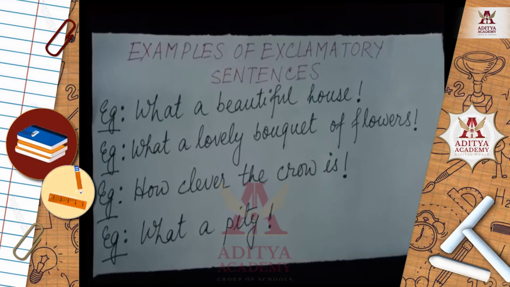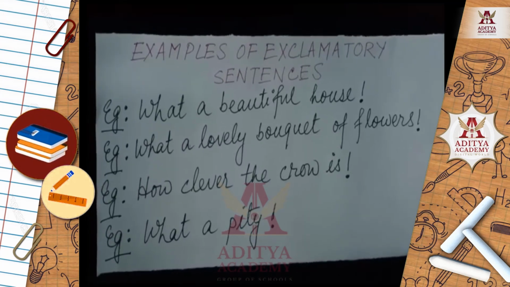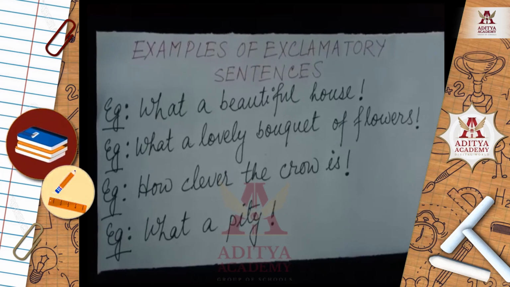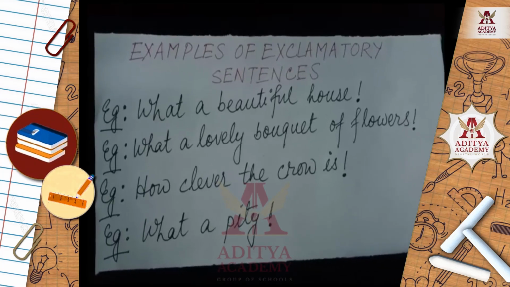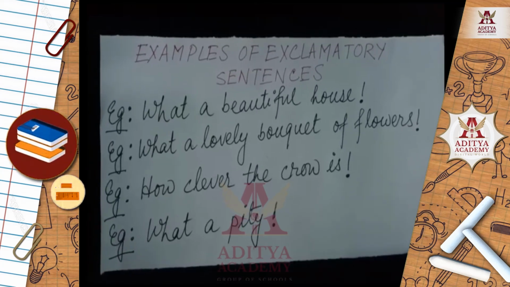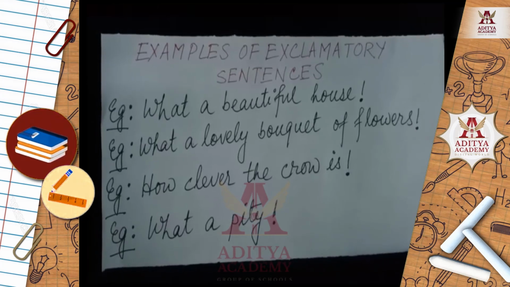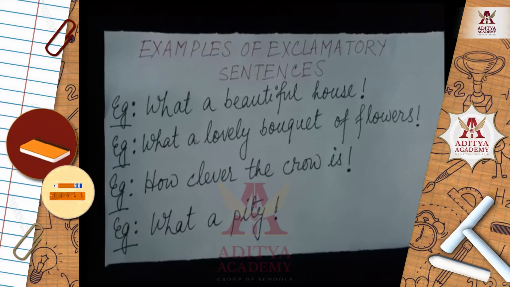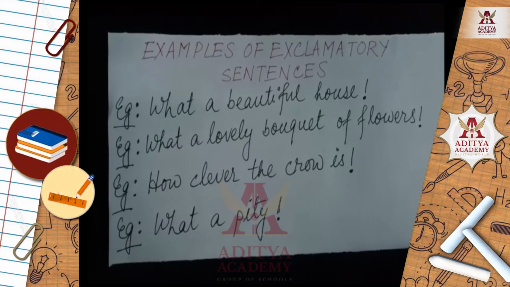This sentence expresses happiness. Example number 2, what a lovely bouquet of flowers. Similar to example 1, when you see a bunch of flowers, you feel very excited and you say, what a lovely bouquet of flowers.